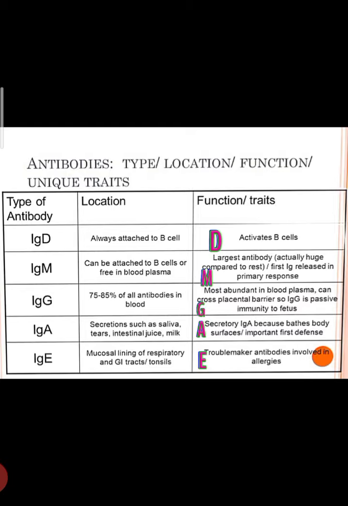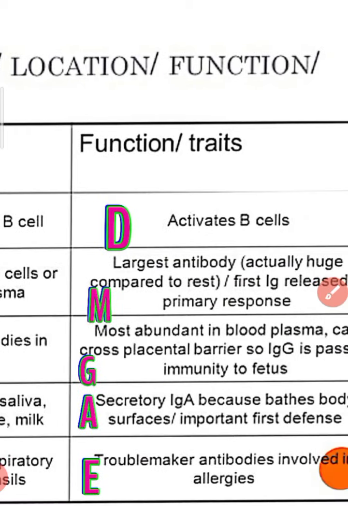Now we are going to see about function of these antibodies. Yes, IgD function. It activates the B cell. IgM is the largest antibody, actually huge compared to the rest of the antibodies. First immunoglobulin released during the time of primary response.